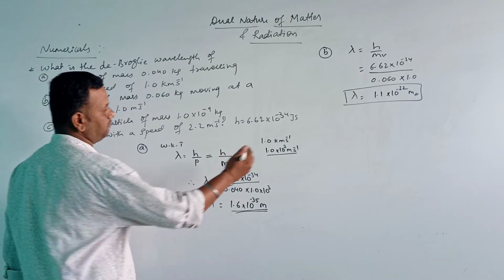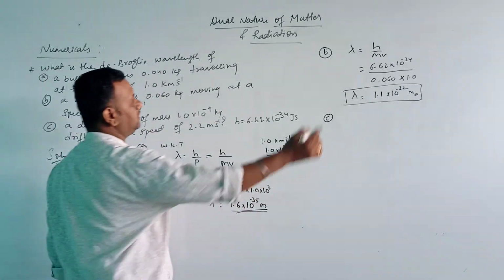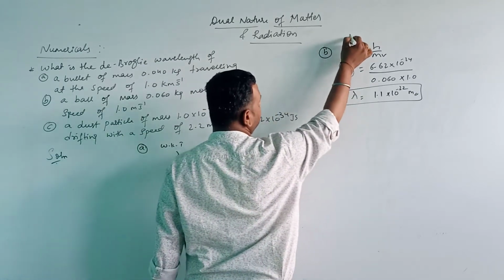Now we use the same relation for the third question. The first was for the bullet, and this is for the ball, so I am writing here that this is for the ball.